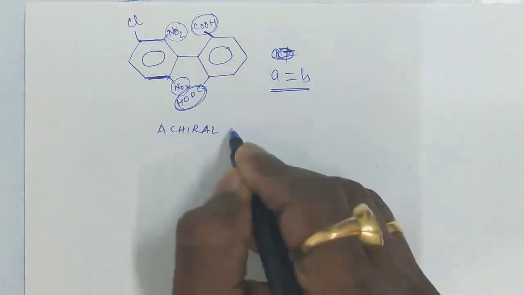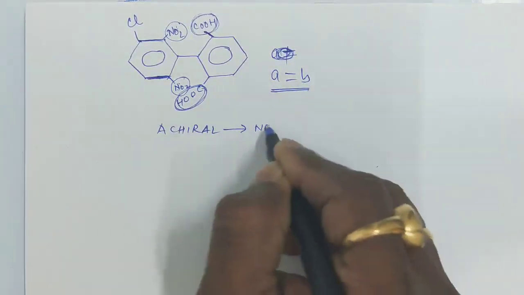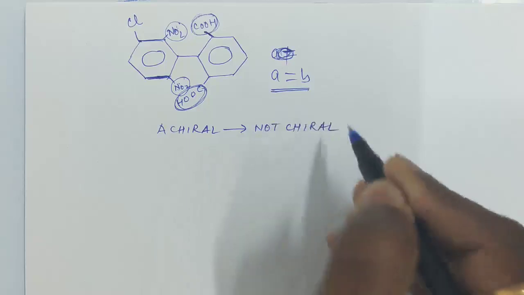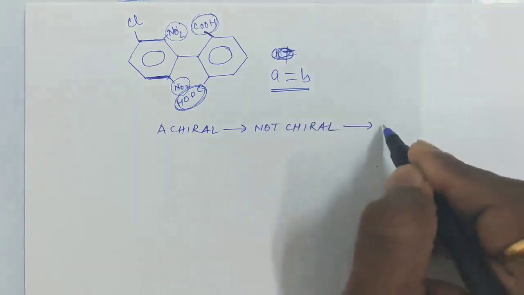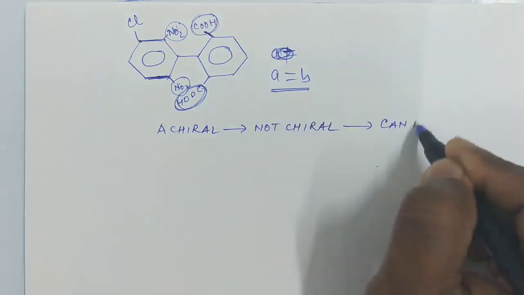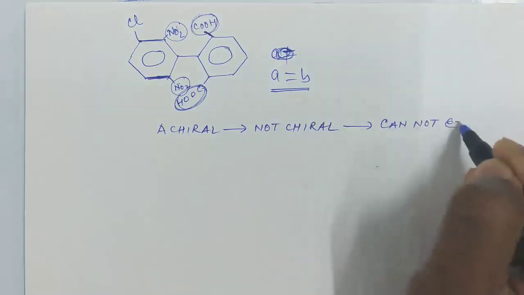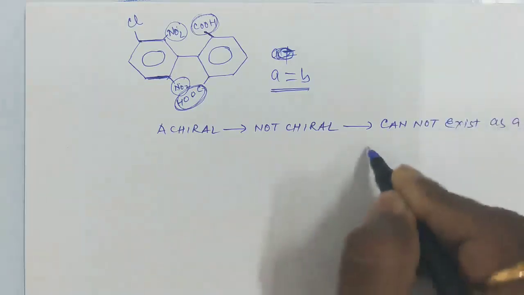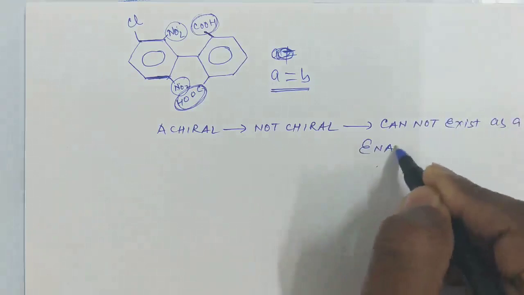Achiral means not chiral. If it is not chiral, then it cannot exist as an enantiomer.